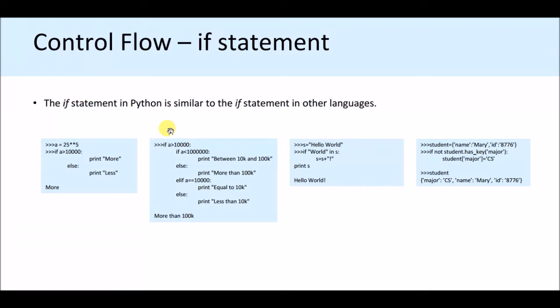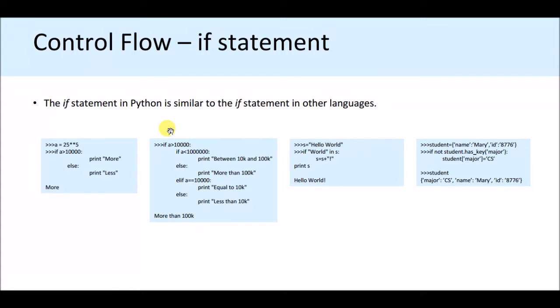So the first condition is if a is greater than 10,000, where I do not know whether it is greater or less. Then another condition comes: if a is less than 1 lakh, that means the range is bounded between 10,000 and 1 lakh.